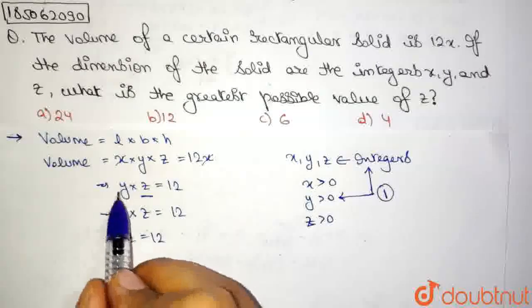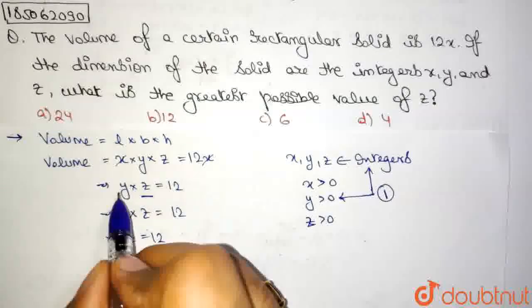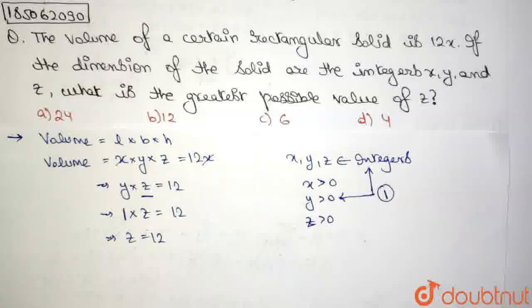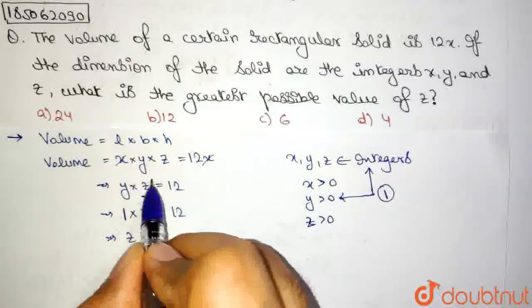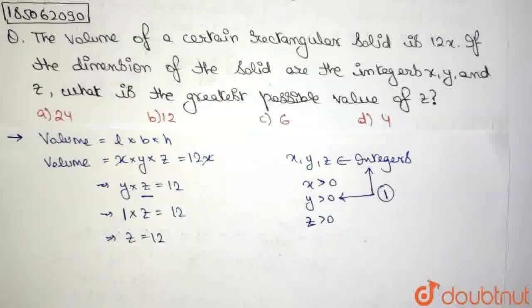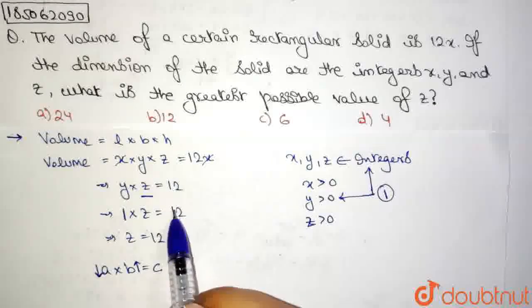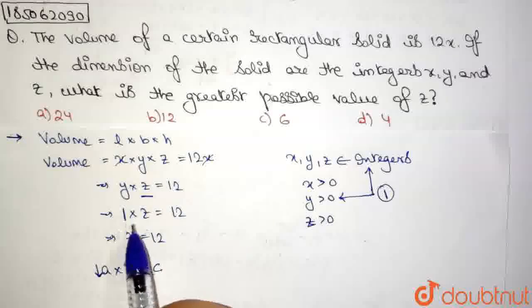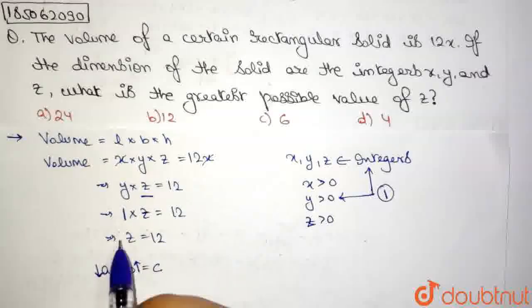Now, why did we substitute the value of y as 1? Because when two things are multiplied together, if we want to get the maximum from one thing, we need to minimize the other. Or we can say that if a into b is equal to c, which is a constant, then if we want to find the maximum value of b, we need to keep a at its lowest value in order to find the maximum value of b. That means their multiplication will remain constant. Similarly here, the multiplication remains 12 and the minimum value of y comes out to be 1. So corresponding to that, the value of z comes out to be 12.